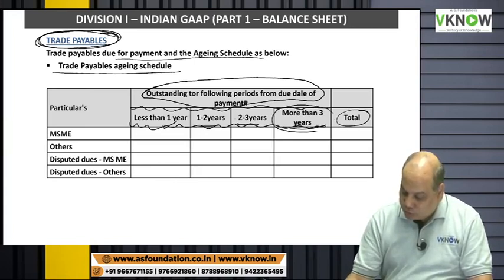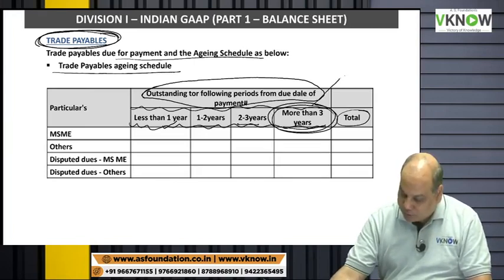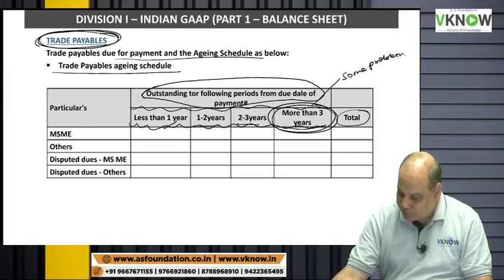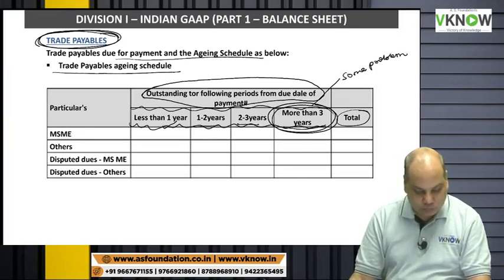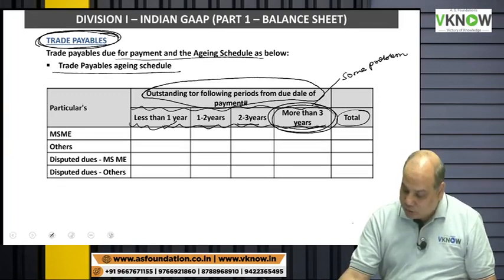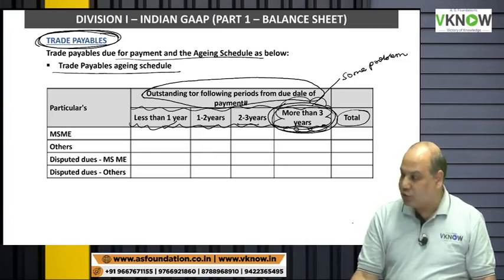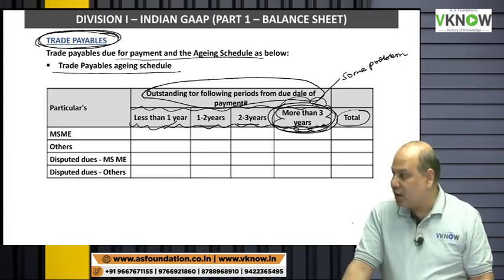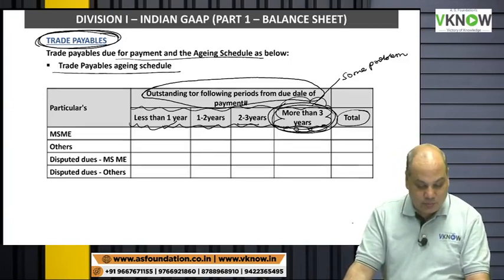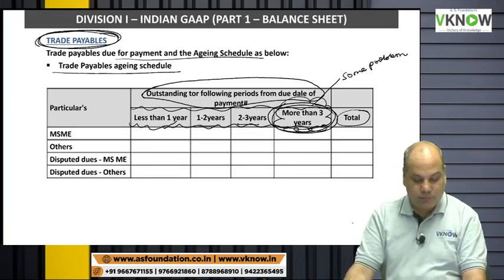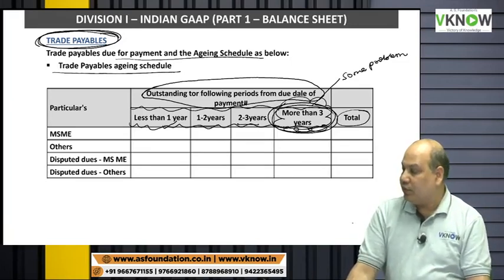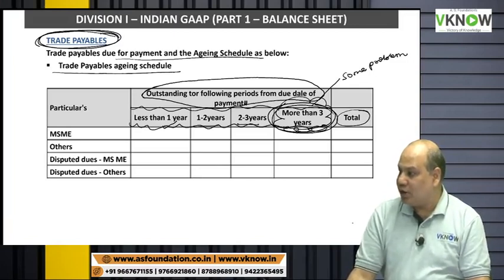Too old creditor means there is some problem here. These are problematic. Shareholder would be interested in knowing why you are not paying to this creditor. Are these genuine creditors or fake creditors, book entry creditors, disputed creditors?